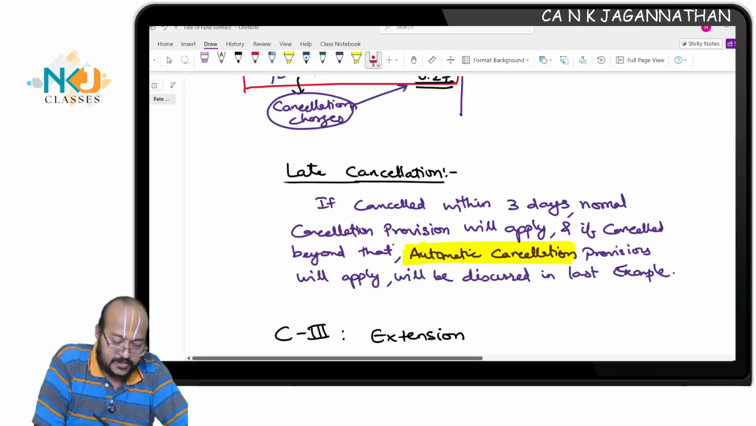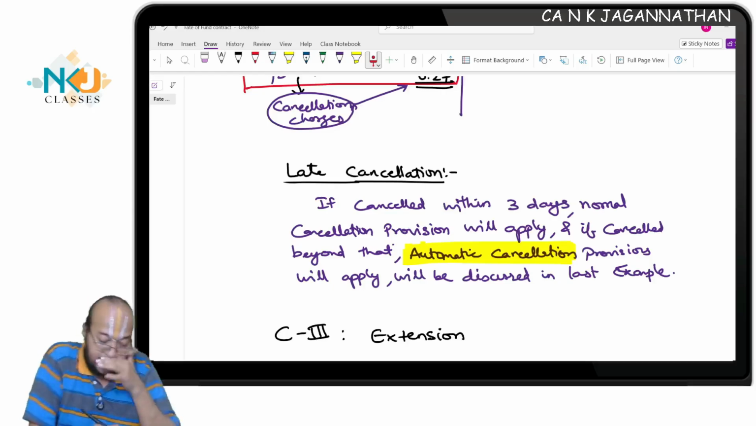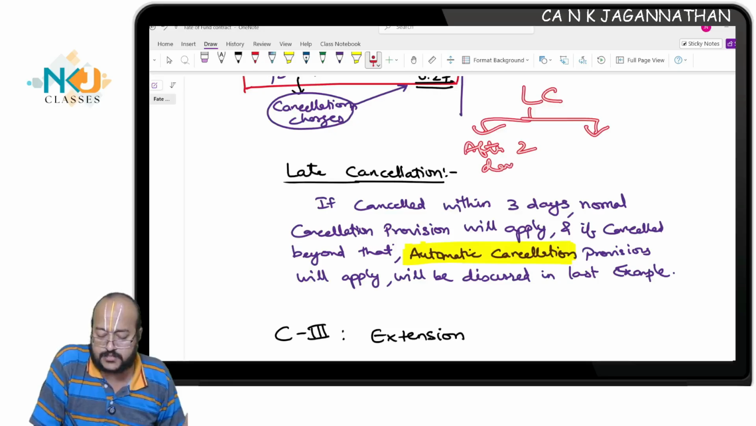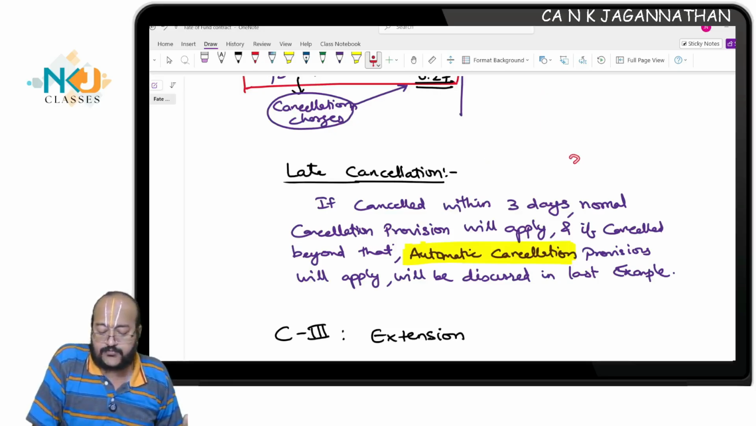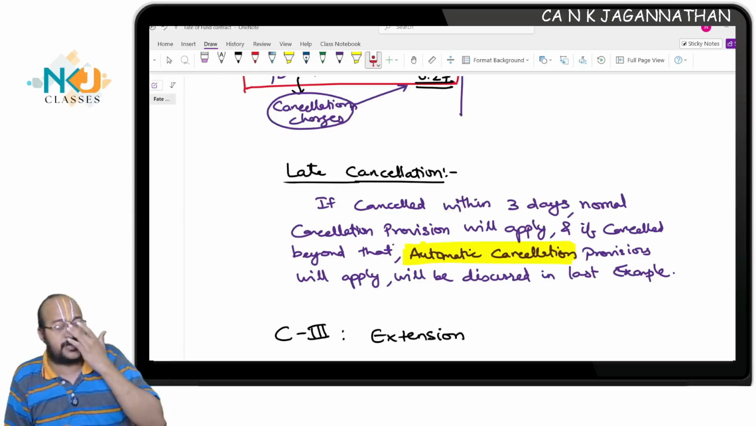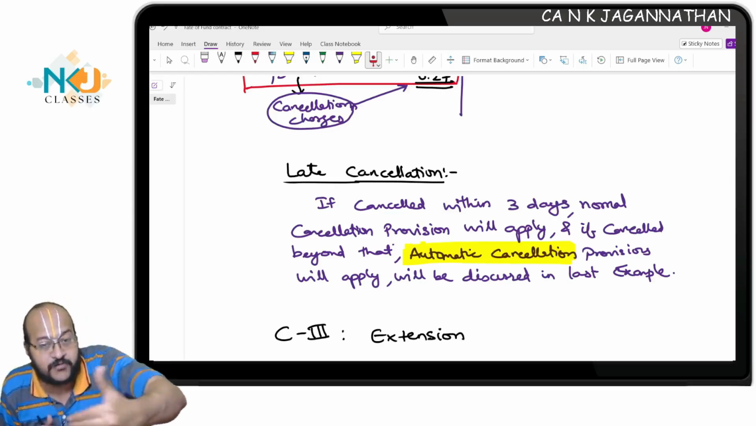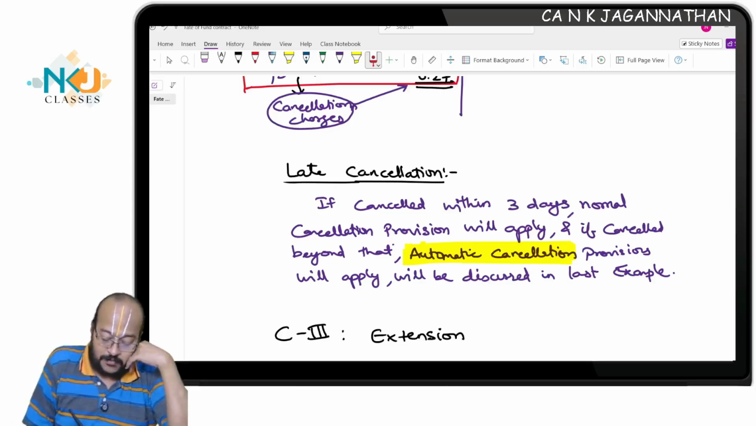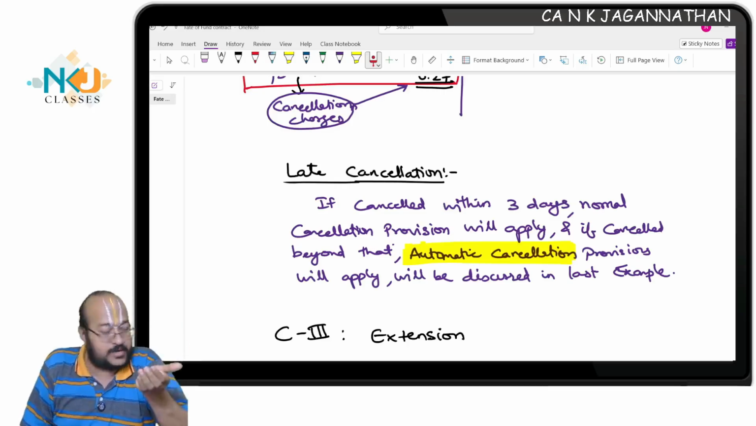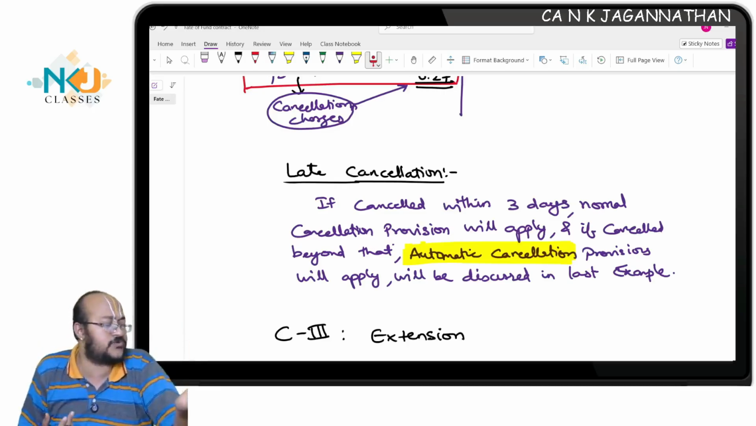Again, I told you, late cancellation, there are two possibilities. One is after say 1 or 2 days you come, before the 3 days, and the other is after 3 days. If the customer doesn't come between the 3 days, then the automatic cancellation provision will apply, and if he comes within the 2 days, the normal cancellation provision will be applicable.